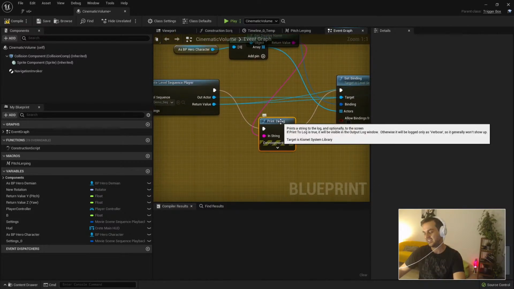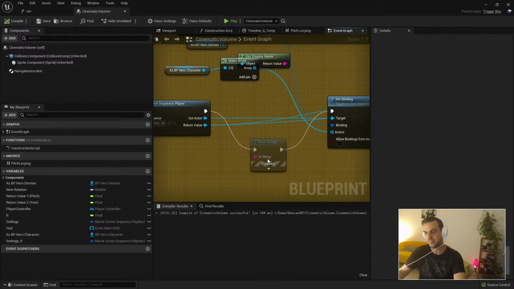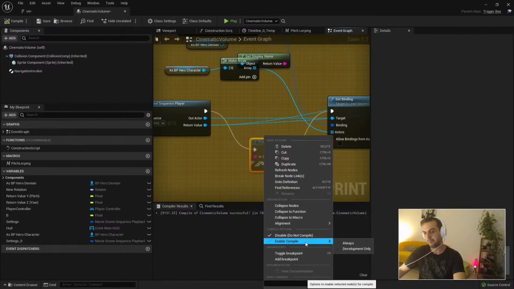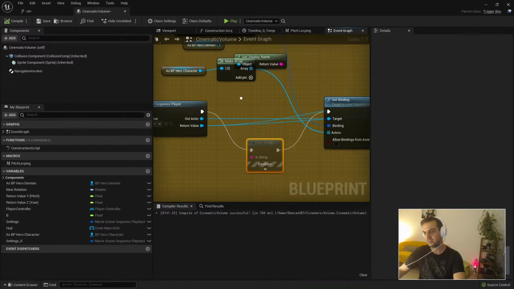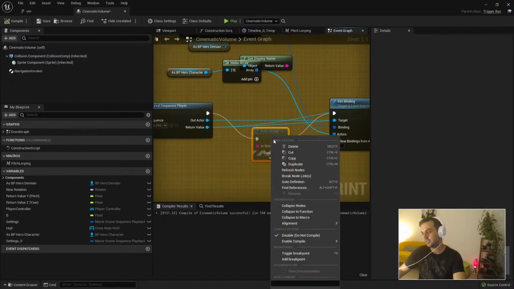I found this literally two weeks ago in a video. I think it's not in the project, it's in the editor settings, something called Blueprint. But what I do is put prints everywhere.